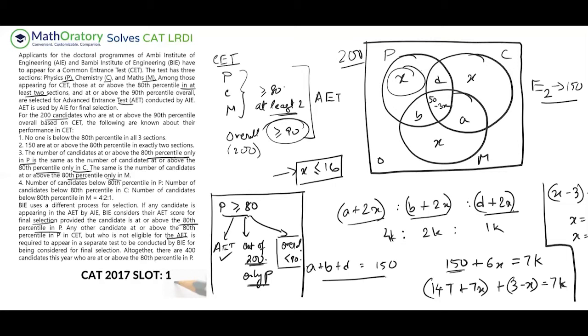And so AET part, those who are getting selected are anyhow getting selected, right? So they don't have to appear for the written test. So the written test will be for these two categories, for this one and this one. So these two will fall for that separate test. So let me write BIE here. So this BIE test or something. Wow. Okay. So now finally it says altogether there are 400 candidates this year who are at or above 80th percentile. So this part in total is 400 students. So this is all the information that we have.